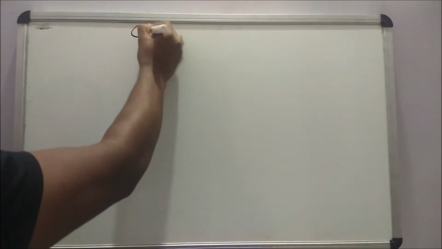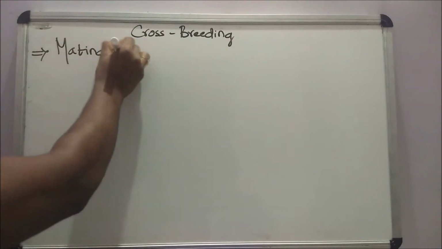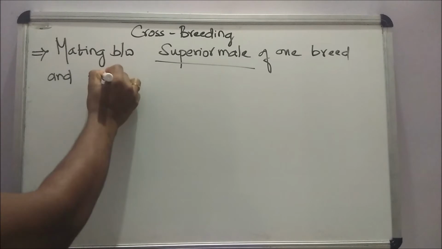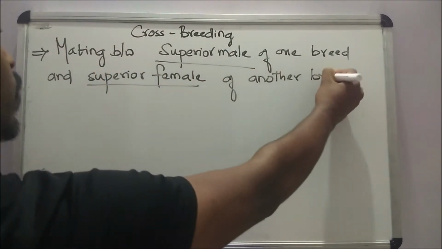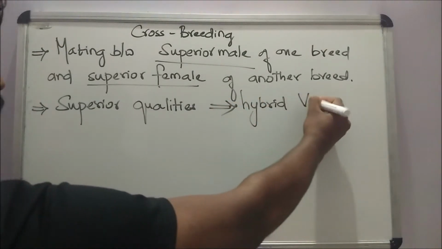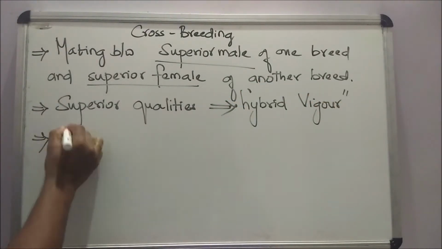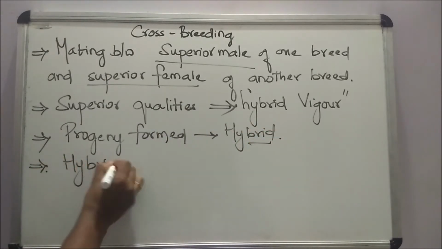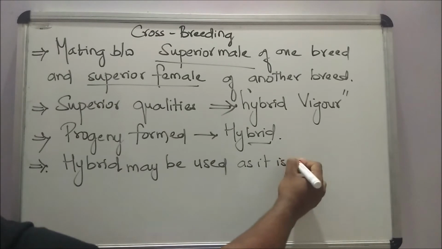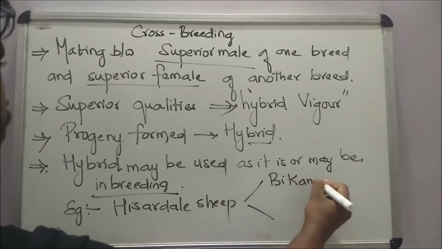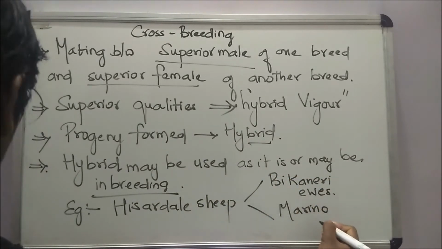Now, let's learn about crossbreeding. It is the mating between the superior male of one breed and the superior female of another breed. Superior qualities of both the breeds combine, and this is known as hybrid vigor. The progeny so formed is called the hybrid. A hybrid may be used as it is or may be further subjected to inbreeding. An example is Hisardale sheep. It is a hybrid of Bikaneri ewes and Merino rams.